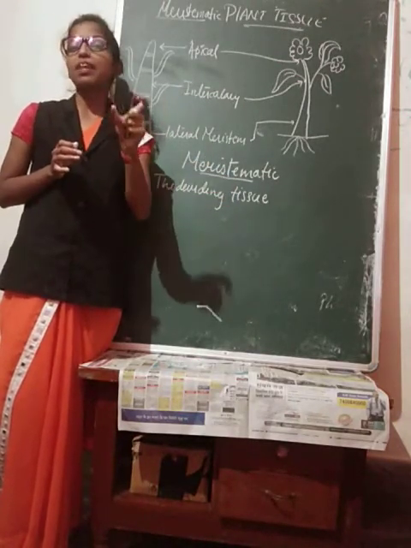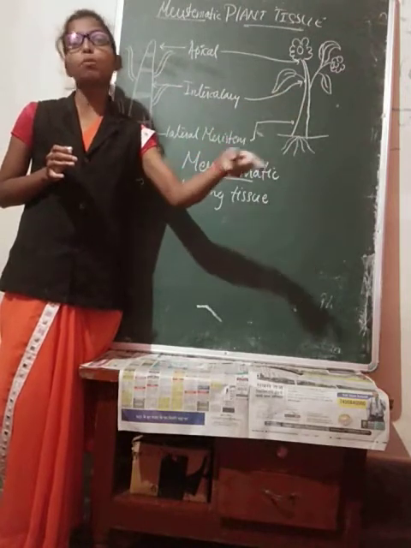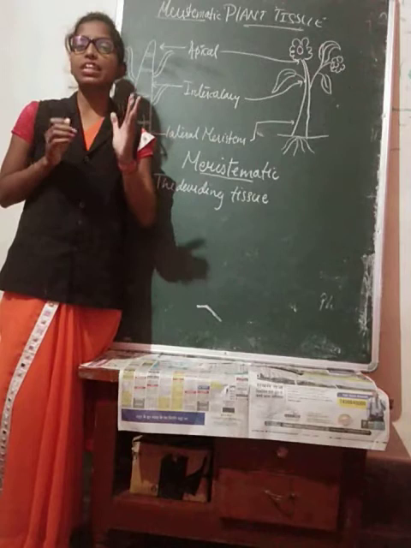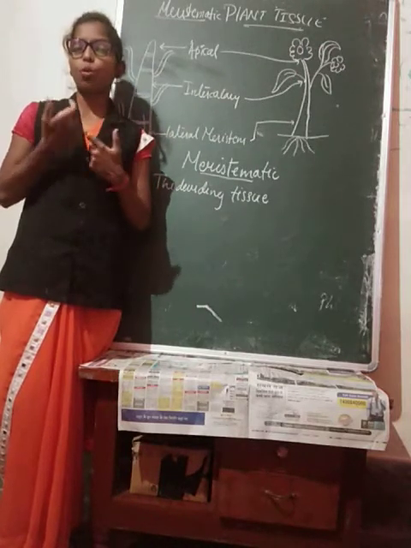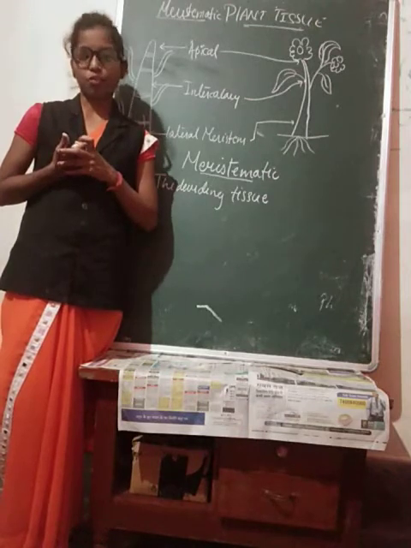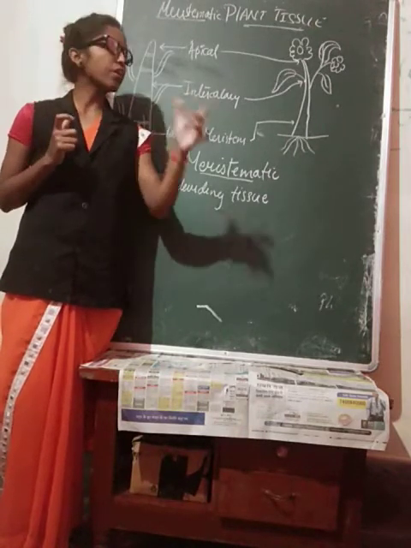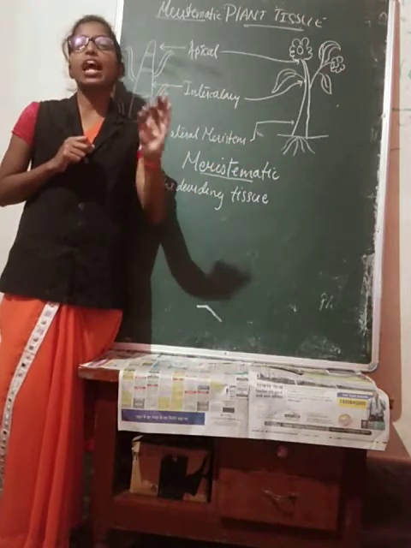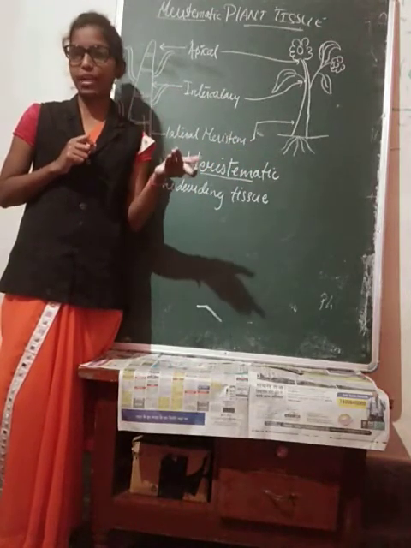From the name itself, it is clear for the second one, that is permanent. Permanent means it is not going to divide, and we know that a cell has its own lifespan and it divides in its life, right? So the permanent, the second type of tissue which I am talking about, does not have the ability to divide further.